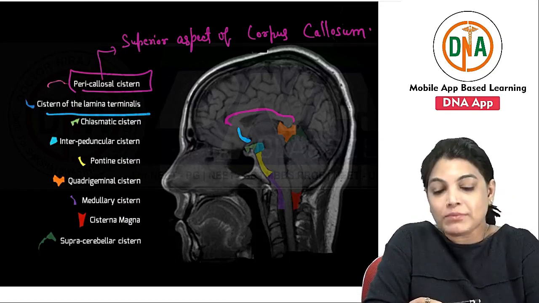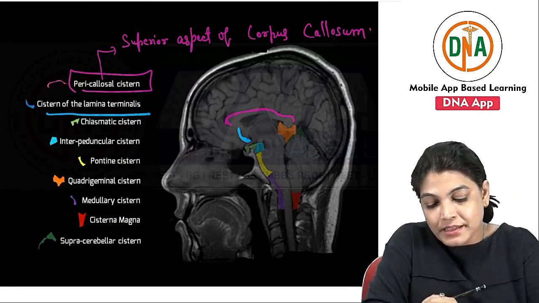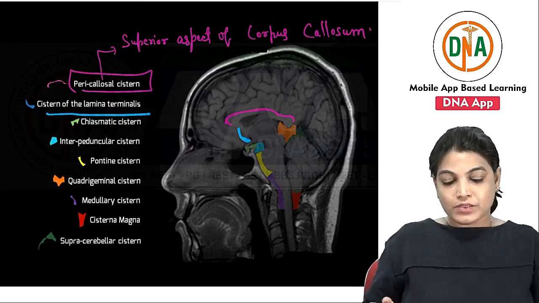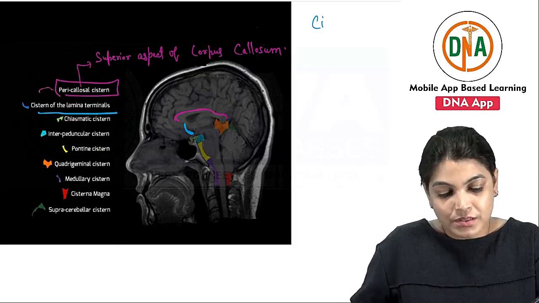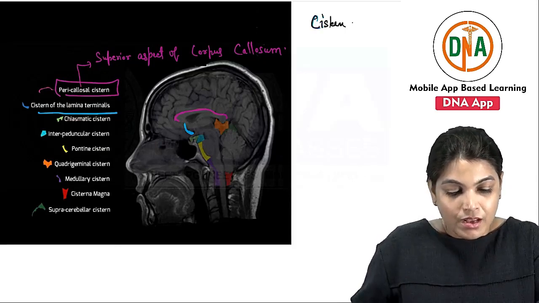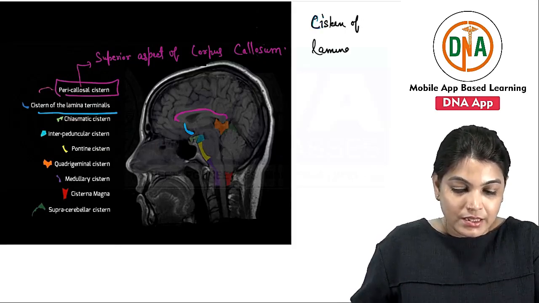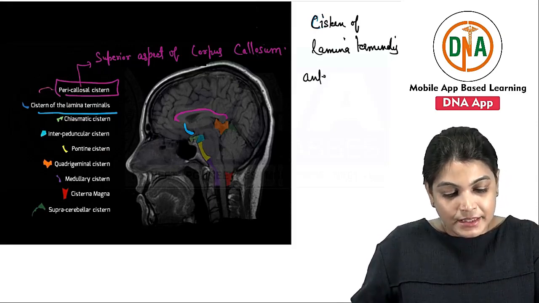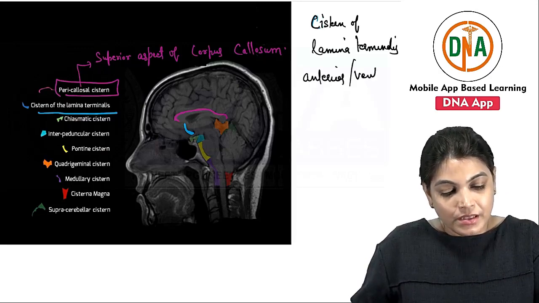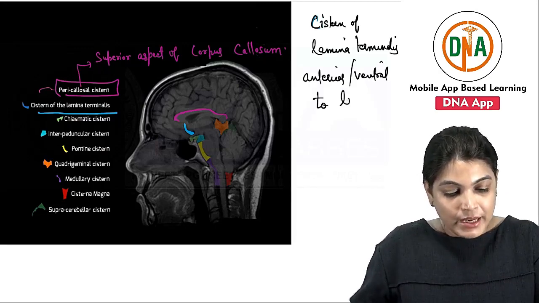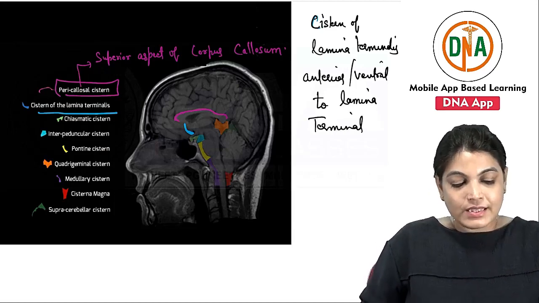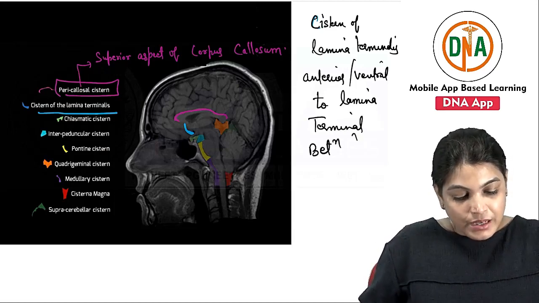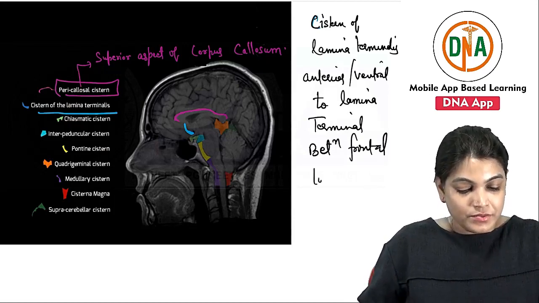The cistern of lamina terminalis is lying just anterior, or you can say ventral, to the lamina terminalis, and it is lying between the frontal lobes of both sides.